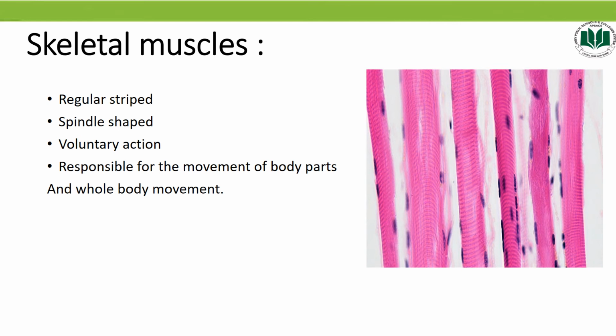As you see in the diagram, they are cylindrical in shape and enclosed by a plasma membrane called sarcolemma with several nuclei. Skeletal muscles are responsible for the movement of the different body parts and the whole body movement or locomotion.